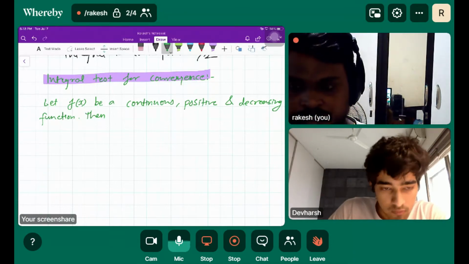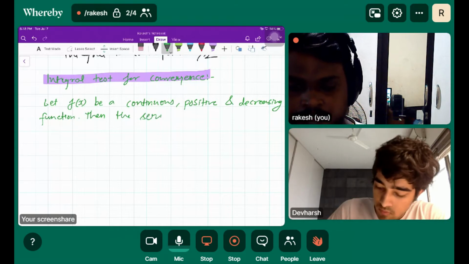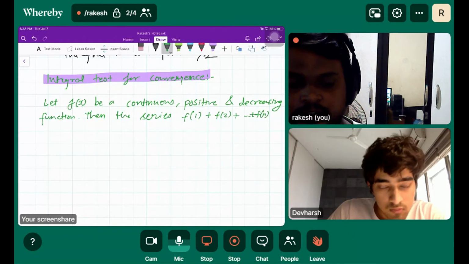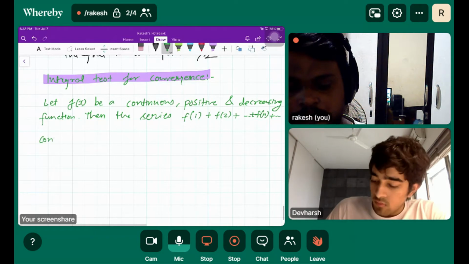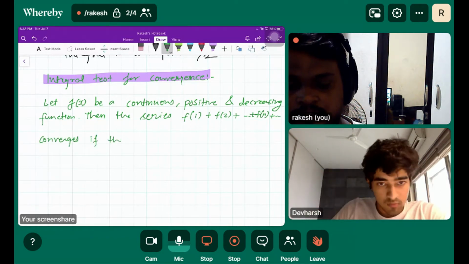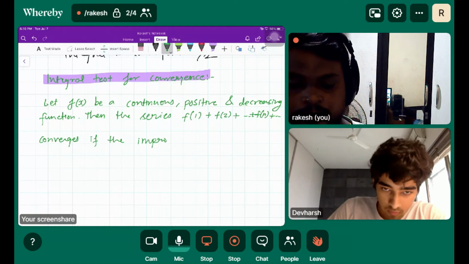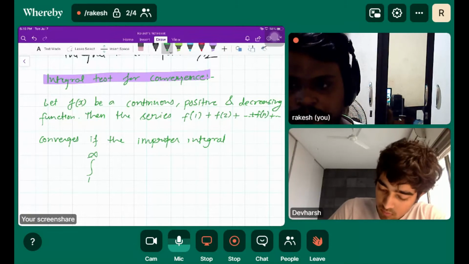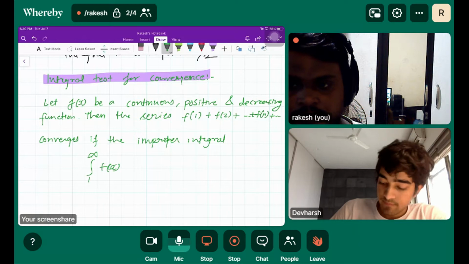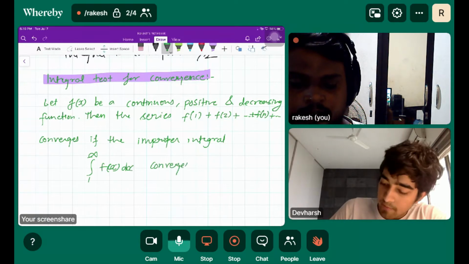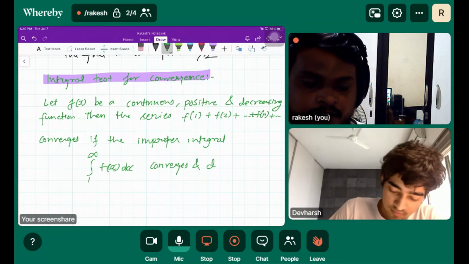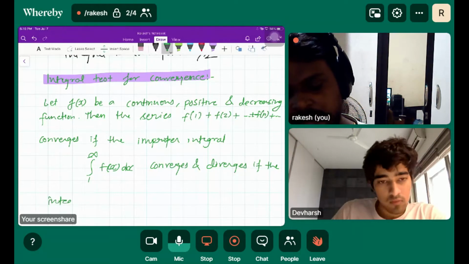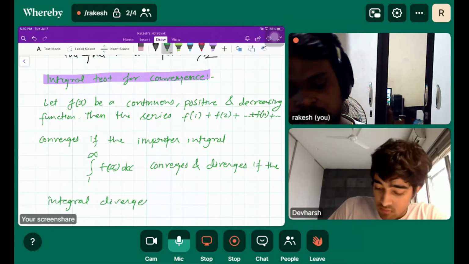Then the series f of 1 plus f of 2 plus dot dot dot plus f of n plus dot dot dot converges if the improper integral from 1 to infinity of f of x dx converges, and diverges if the integral diverges.